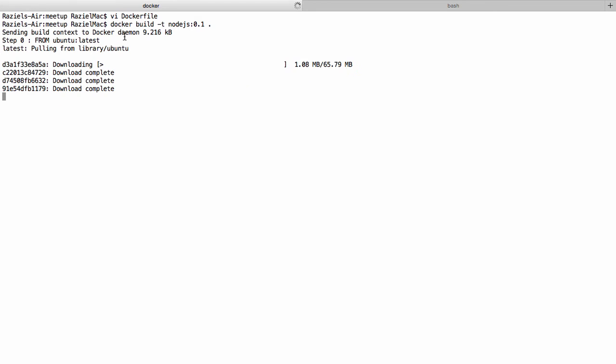Now when we run it, we see that the first thing the client does is send the context to the Docker daemon. Since the context is a local directory, it just had to send 9.2 kilobytes, which happened pretty fast. This is important to know.